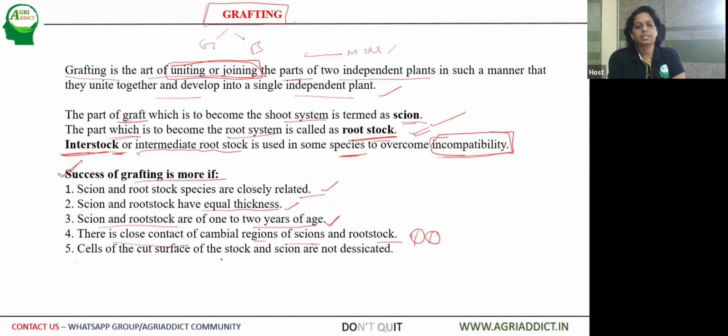Then the cells at the cut surface of the rootstock and scion should not be desiccated or dried. Immediately after cutting the rootstock or the scion from the mother plant, it is required to attach them and then cover them, so that the success of grafting is higher.